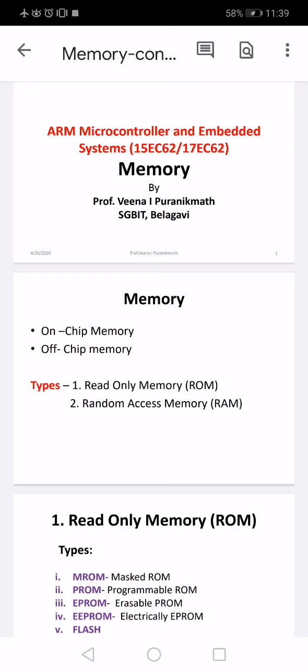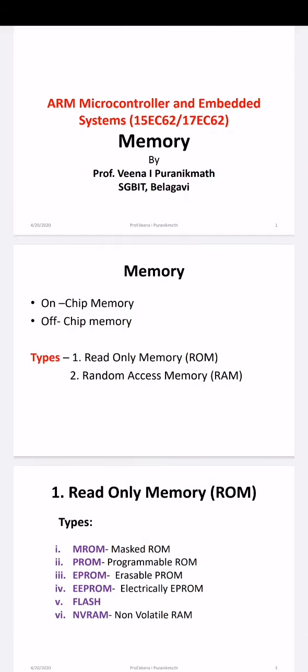So, in memory, in a processor or a controller of embedded systems, memory is a much needed part. In a memory, there are on-chip memory and off-chip memory. On-chip memory is nothing but a built-in memory. Whatever we are seeing in our mobile phones nowadays, those have on-chip memory.